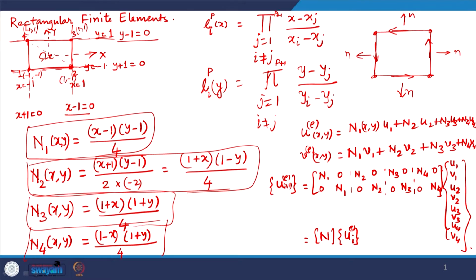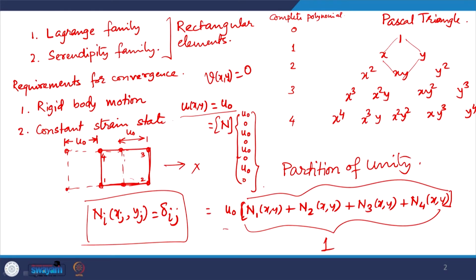And what are the terms here? It would be instructive. There is a term x multiplied by y, that is the cross term, then 1 multiplied by x, then 1 multiplied by y, and then 1 multiplied by 1. So, those are the terms in the Pascal triangle. 1 multiplied by 1 is the constant term, x multiplied by 1 is called a linear term, y multiplied by 1 is a linear term, and then x multiplied by y becomes the x y term.